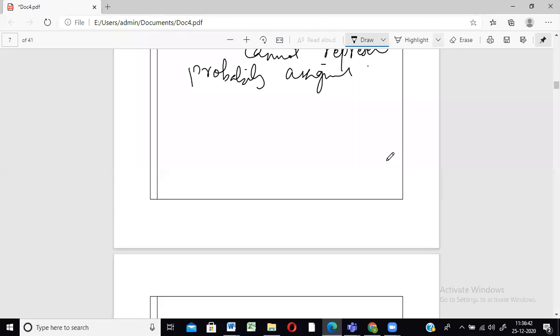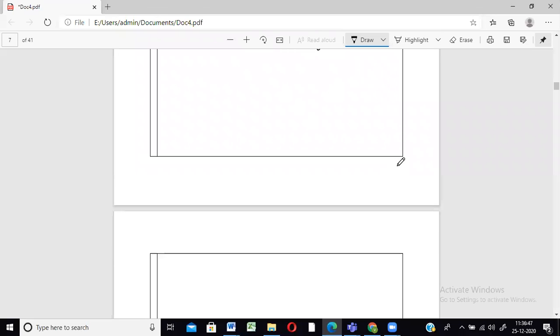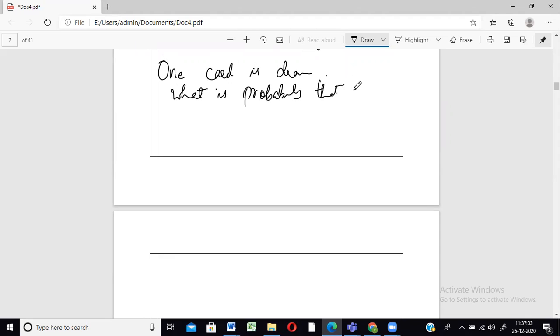This is a cards question. Suppose they give you a question like: one card is drawn from a pack of 52 playing cards. What is the probability that it is a king or queen card? You have to find that out.